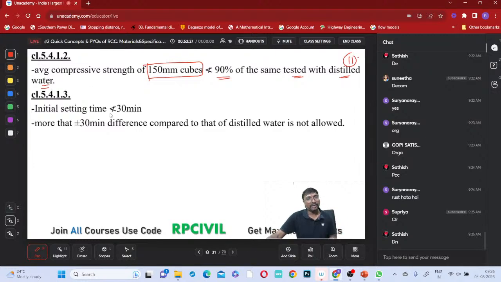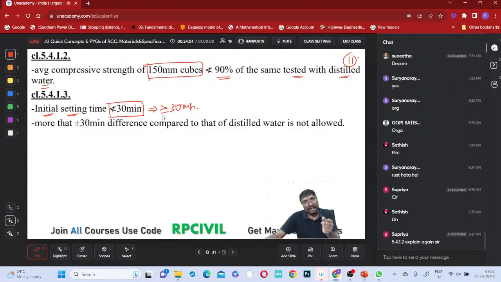And this water should not create which one? Initial setting time should not be lesser than 30 minutes, right? Then only you can use that water. Should not be lesser than 30 minutes means it should be greater than or equal to 30 minutes, right? If it is lesser than 30 minutes because of this water, can we use it or not?